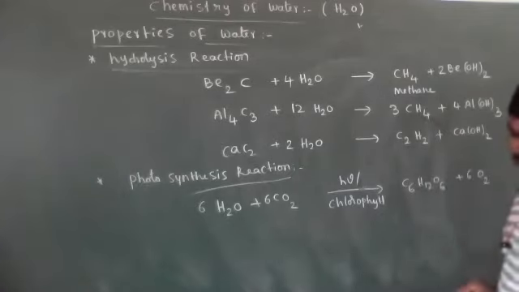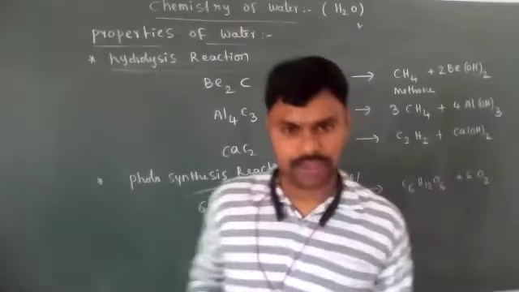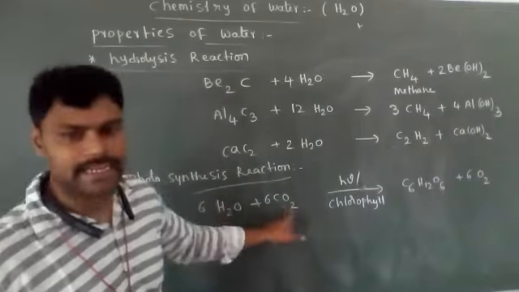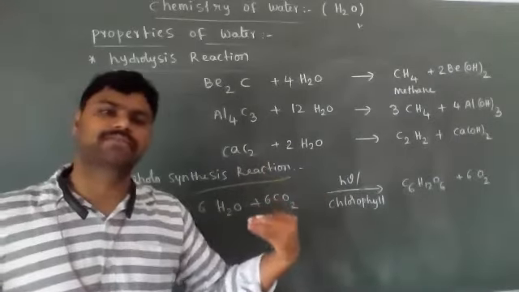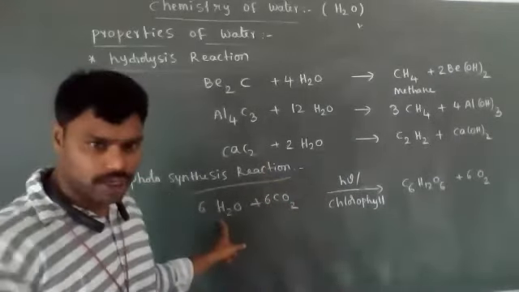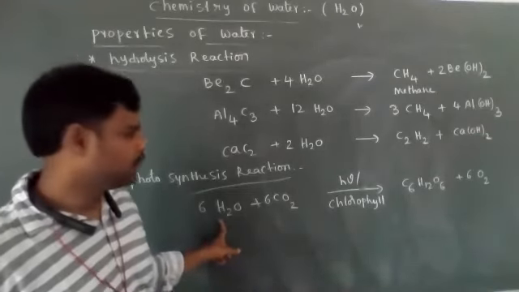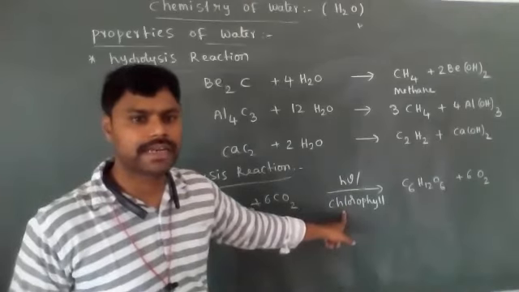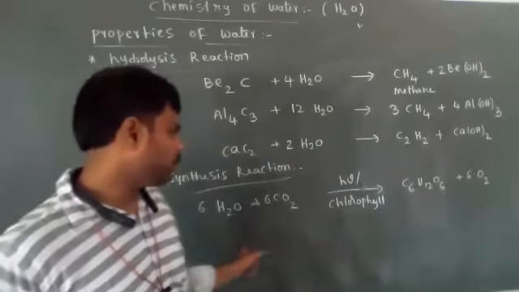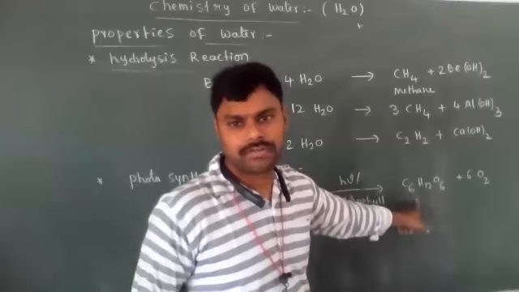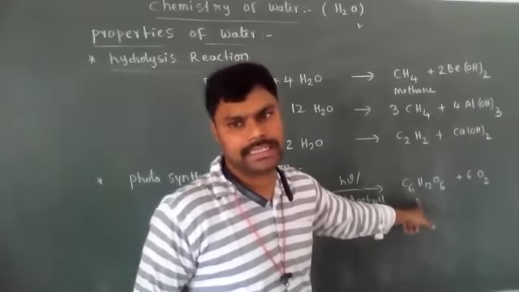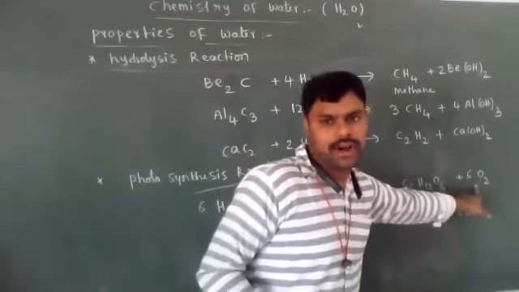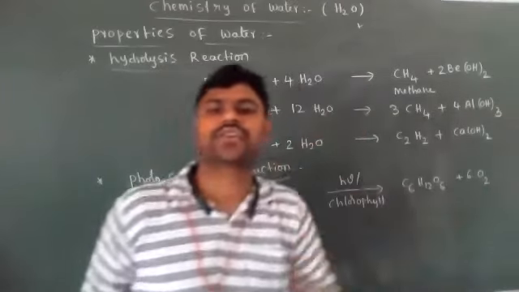6 moles of oxygen they are releasing. So during this photosynthesis process, the plants are taking carbon dioxide from the atmosphere and taking water molecules from the ground, in the presence of sunlight and chlorophyll, the green pigment of green leaves, and converting them into food material, carbohydrates C6H12O6, and releasing oxygen gas. That oxygen gas we are utilizing.